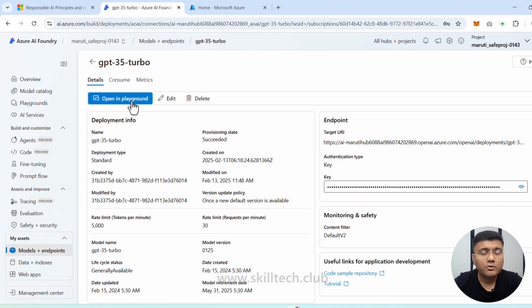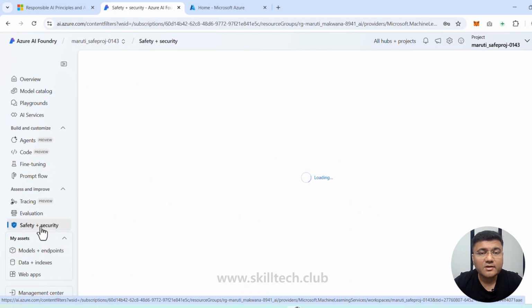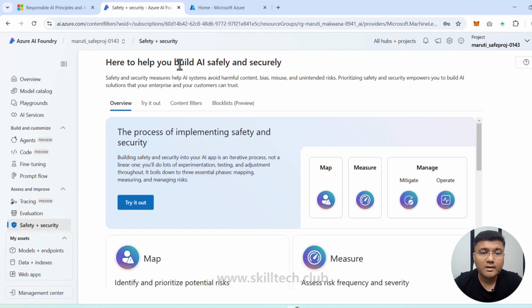Instead of this, I want you to focus on this section, which we have not seen so far, which is safety plus security. If I click on safety plus security, this is that section which is actually taking care of responsible AI. Now, you can see right now they are saying here to help you to build AI safely and securely. And inside that, there are a couple of things.